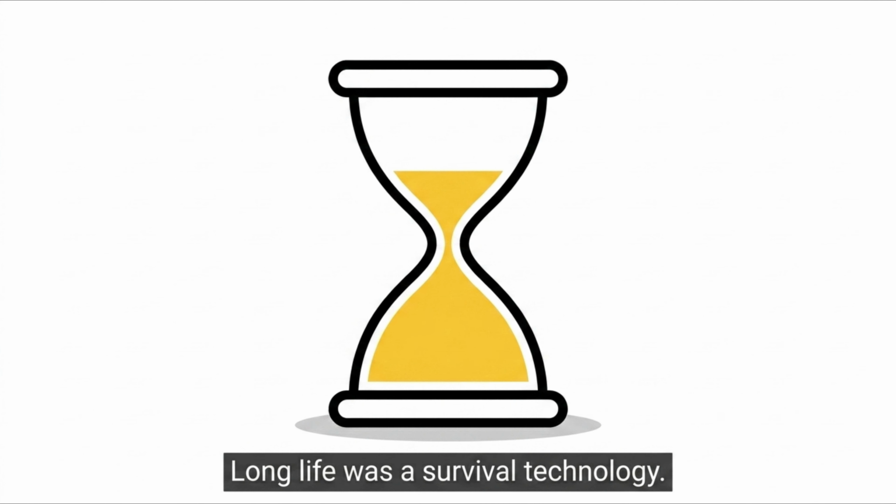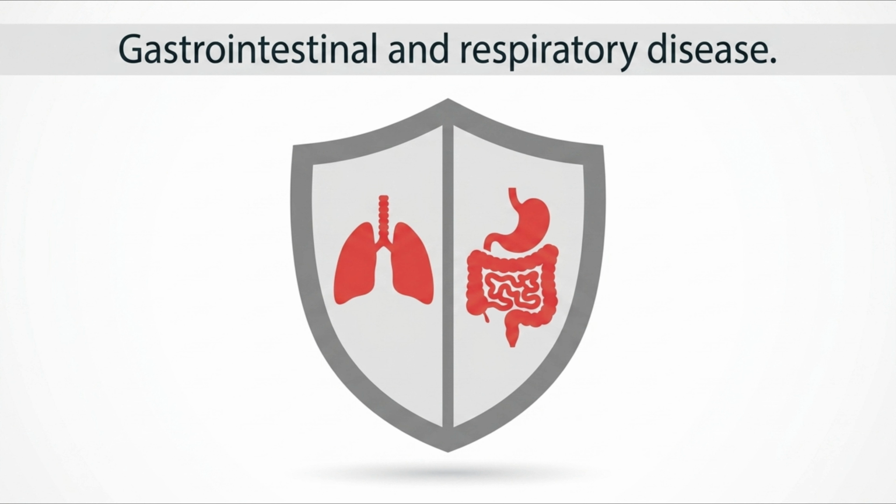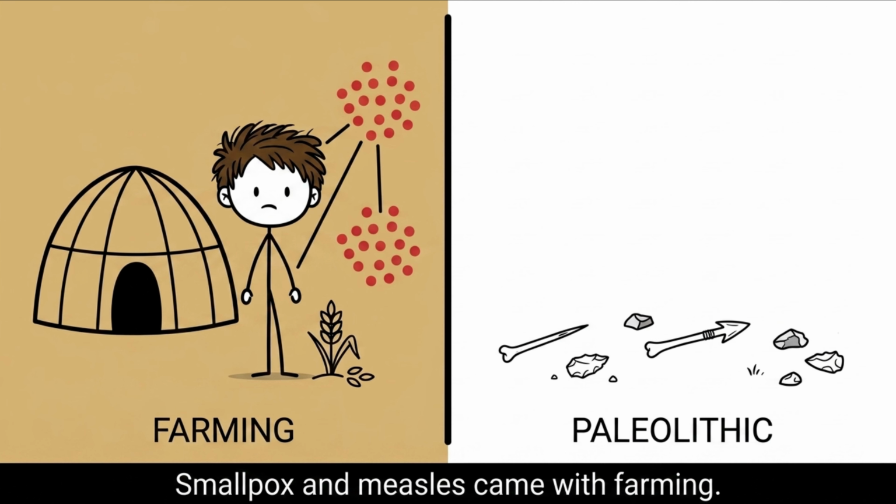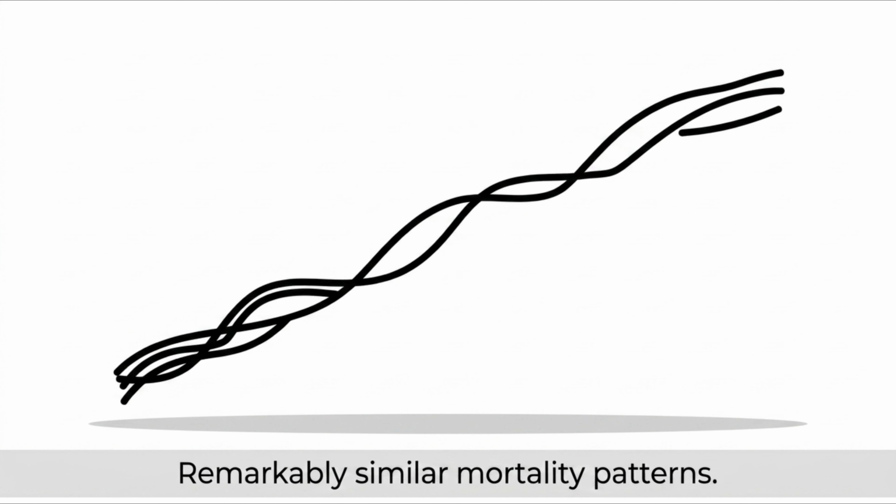So what actually killed ancient people, if not old age? The most common killers in modern hunter-gatherer populations are diseases that modern medicine has rendered much less dangerous, especially gastrointestinal and respiratory diseases, and few people suffer from diabetes, heart disease, and other degenerative diseases of the modern world. Infectious diseases like smallpox and measles, the ones we think of as ancient plagues, were actually products of agricultural civilization, not the Paleolithic. In spite of variation across populations, a clear pre-modern human pattern emerges.